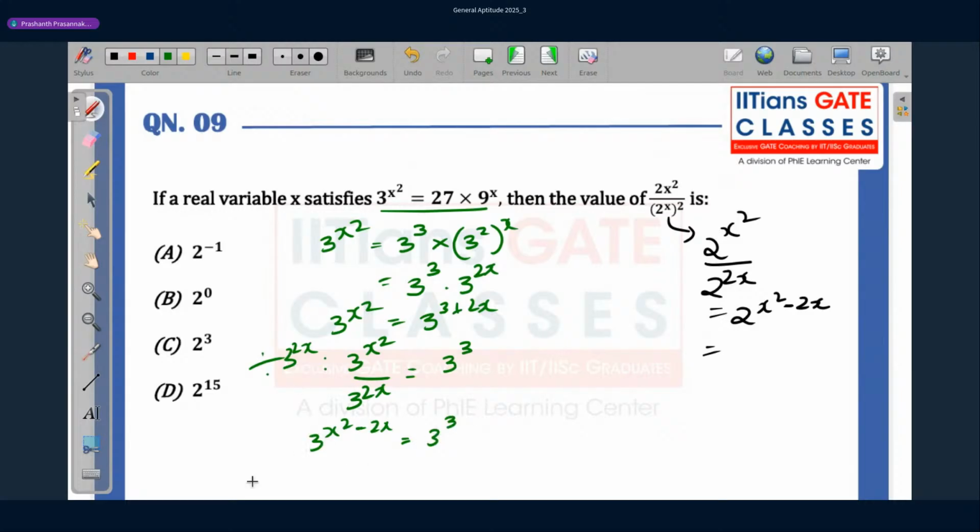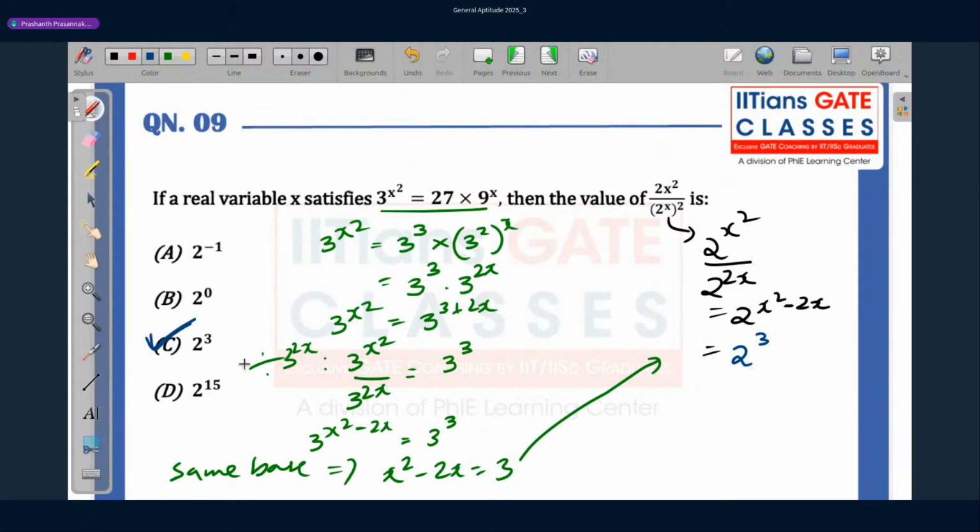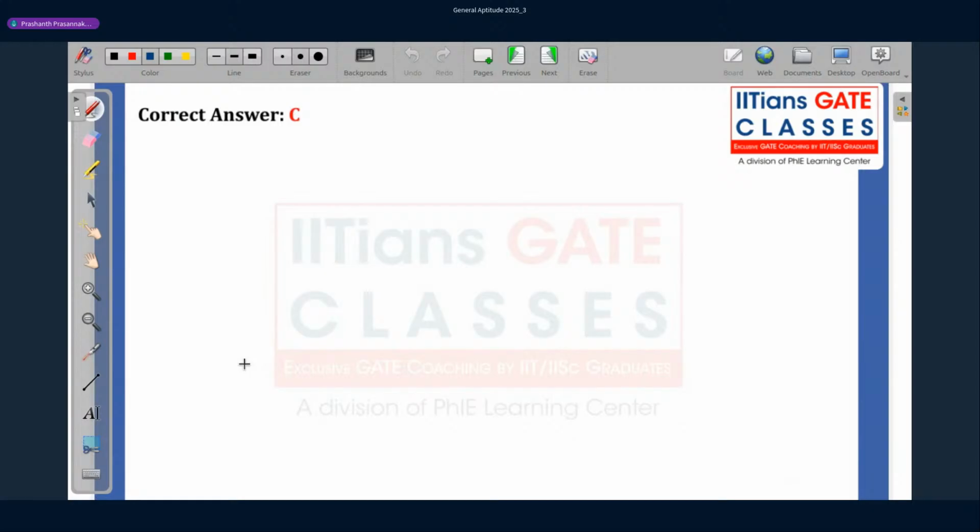Since bases are the same, I'm getting x square minus 2x is equal to 3. This thing I'll plug it over here. I get 2 raised to x square minus 2x is 2 raised to 3. So 2 cube, which is our option C. Okay. Correct answer is option C.